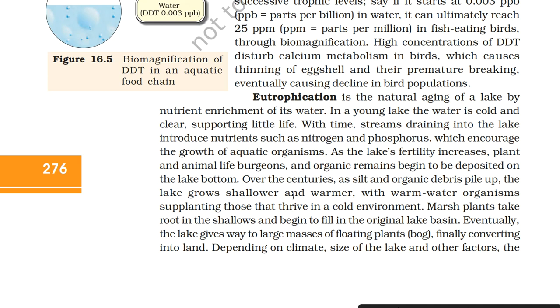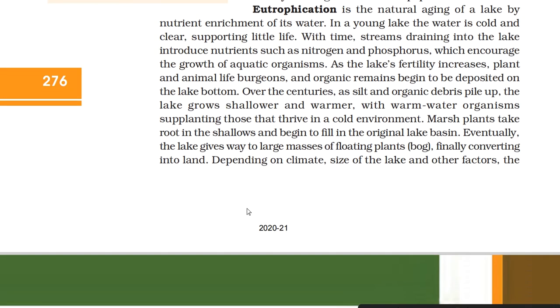Over the centuries, as silt and organic debris pile up, the lake grows shallower and warmer, with warmer water organisms supplanting those that thrive in a cold environment. Marsh plants take root in the shallows and begin to fill in the original lake basin. Eventually, the lake gives way to large masses of floating plants, finally converting into land.